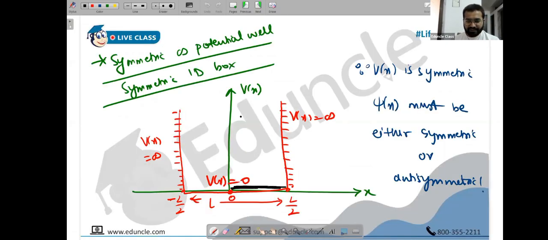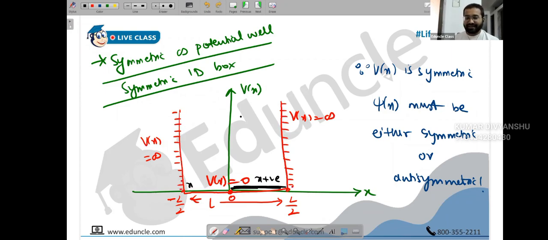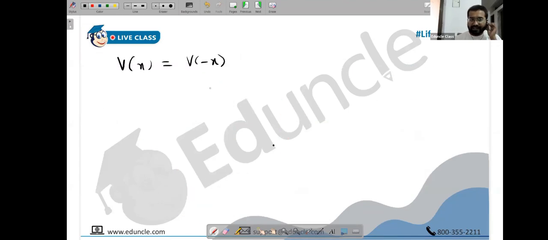So tell me one thing. When x is positive, what is the value of V of x? 0. When x is negative, what is the value of V of x? 0. When x is L by 2, what is V of x? Infinity. And when x is minus L by 2, what is V of x? Infinity. It's the same. You can write V of x is equal to V of minus x. Whatever is on the right side, exact symmetry is on the left side. You call it symmetric.